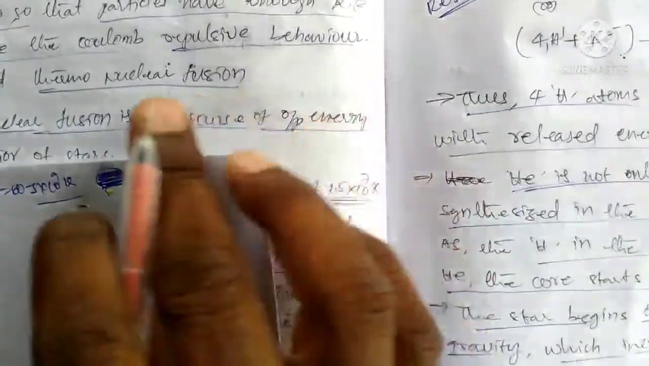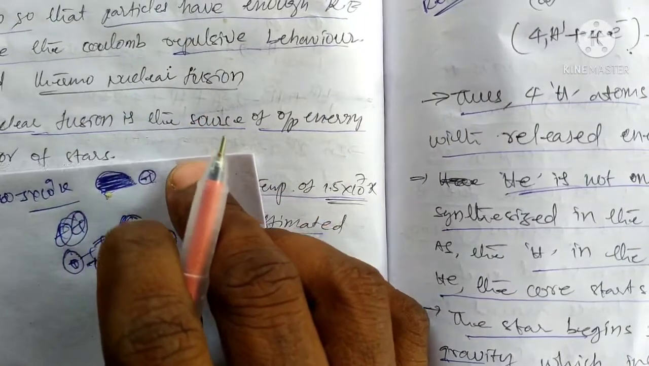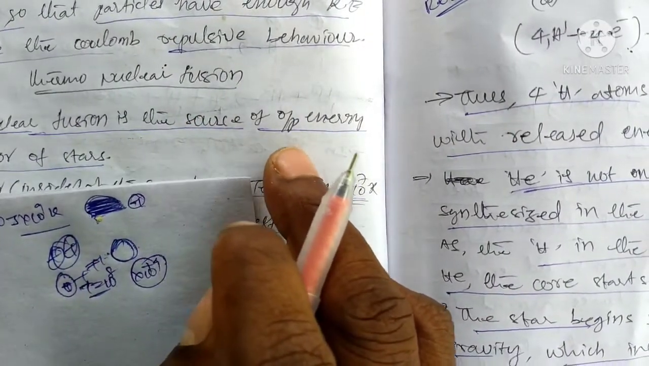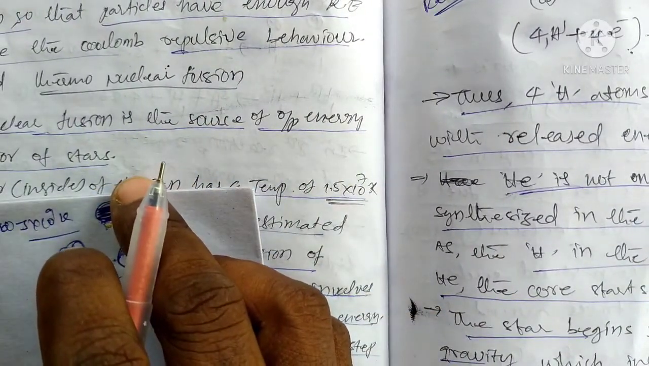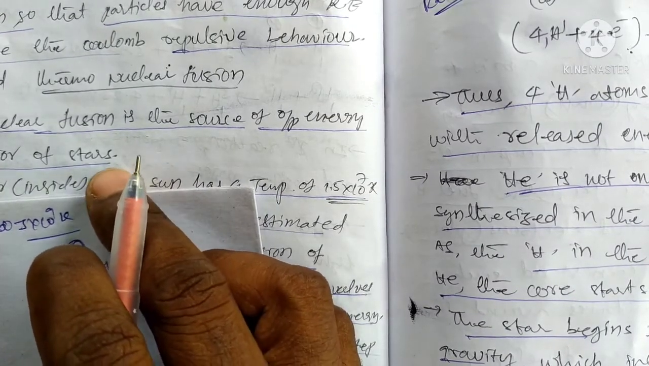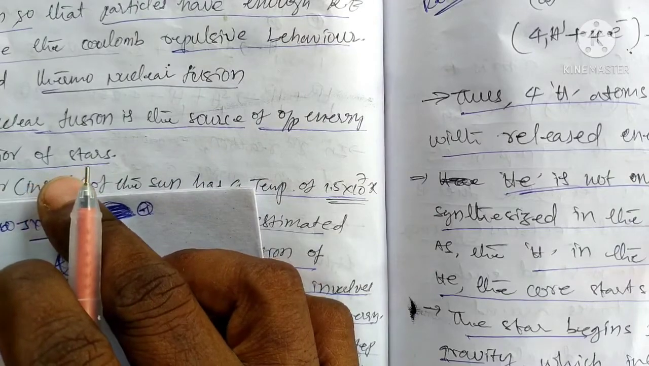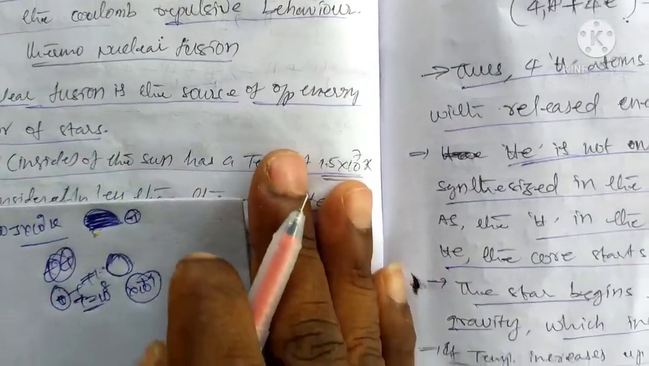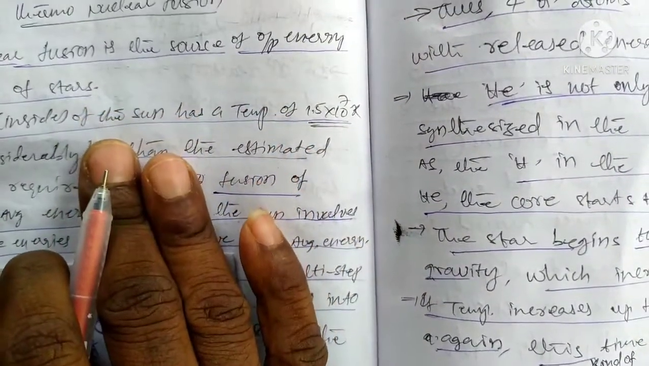We can apply the heat. Thermo means heated. We can apply the fusion source. The energy is released in the case of stars. The energy is released in nuclear fission. Nuclear fission can appear in the stars.